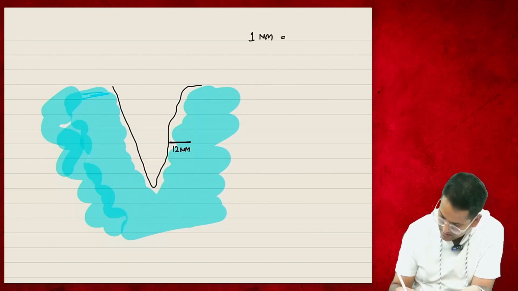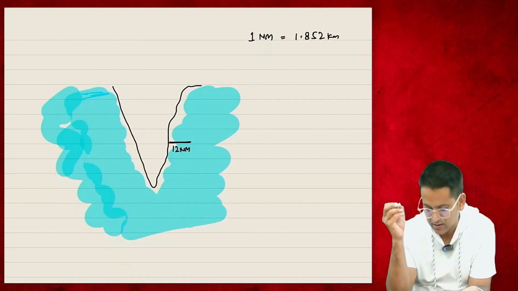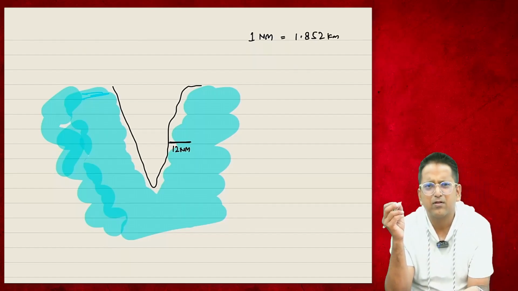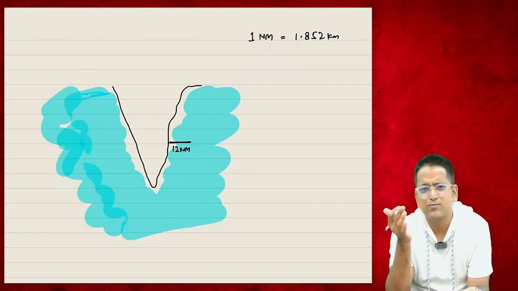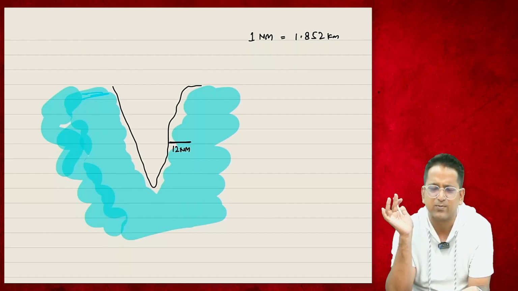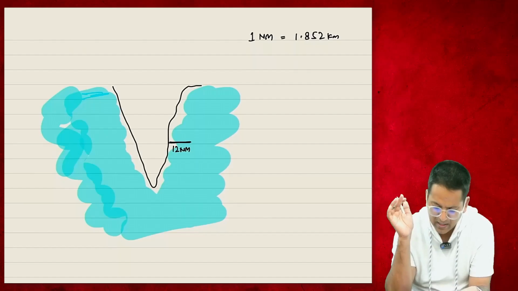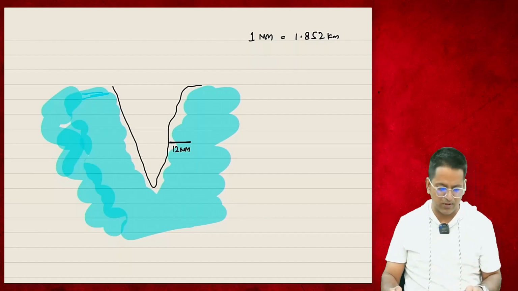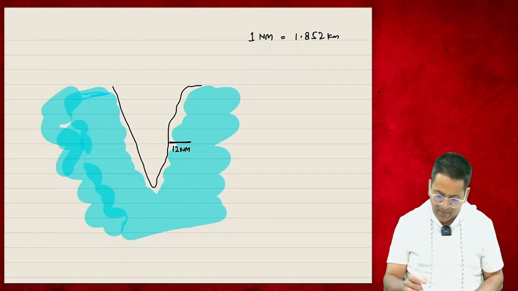Do you know that if we convert 1 nautical mile into kilometers, how much will it be? 1 nautical mile is equal to 1.852 kilometers. So you can say it's about 2 kilometers. Almost 2 kilometers. So 12 nautical miles will be about 22 kilometers. However, when measurement is taken in water, it is called nautical miles. So up to 12 nautical miles of water is India.